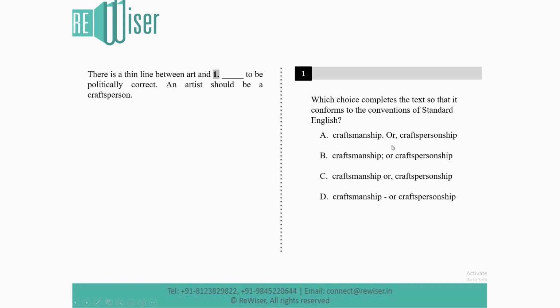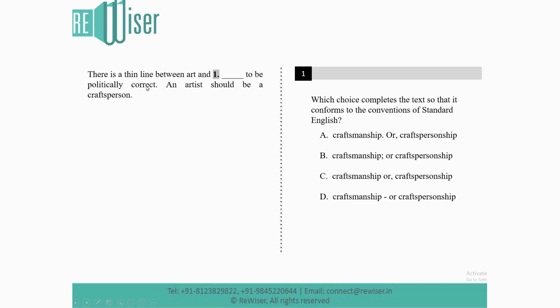So by looking at the options, we know exactly what they are testing you on, right? They're testing you clearly on punctuation. So which punctuation would be correct in this context? How do we solve that? We need to understand what clues are given here, and based on that, what rule to use, whether it should be a comma or a semicolon or a dash, and then do process of elimination.